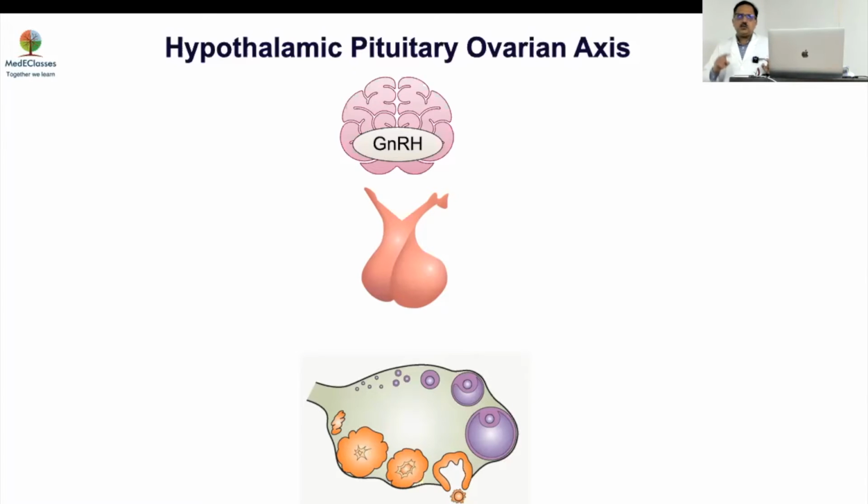Or let's put it this way, if you have got a normal FSH before a bone age of 11 years, it can still be hypergonadotropic hypogonadism because the central signals are suppressing.